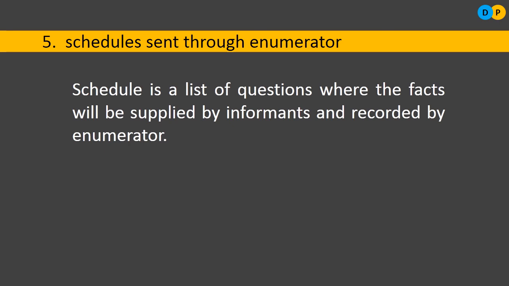But another drawback with this method is that you need enumerators, and they need to be highly trained. They need to have a lot of skills, because you need to interact personally with the people. It is also very time consuming. In case the enumerator is biased, if he has a certain bias toward a particular party, then there is a chance of getting wrong data. So these are the five different methods of collecting primary data.